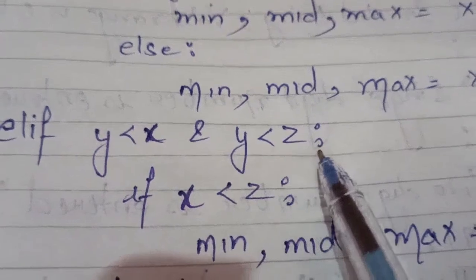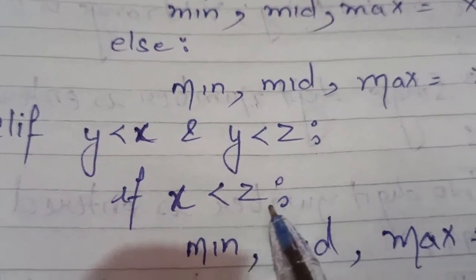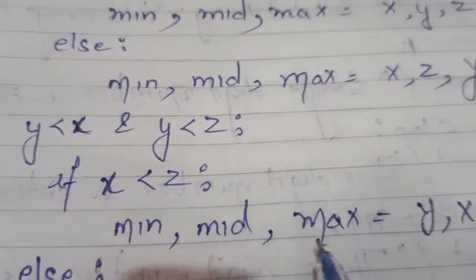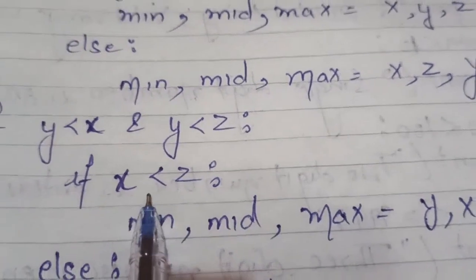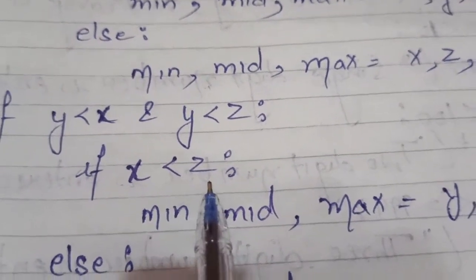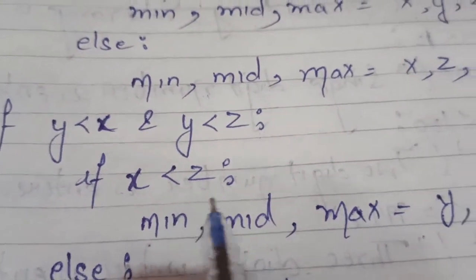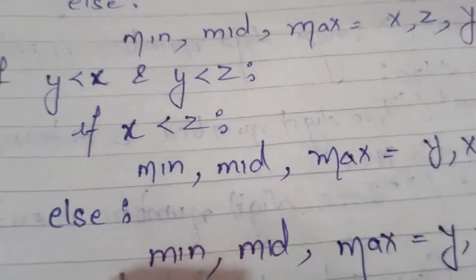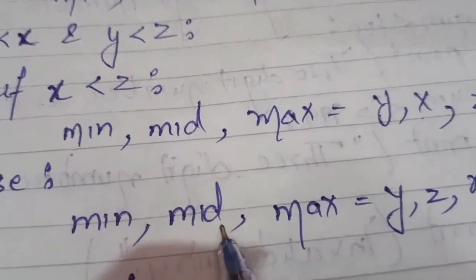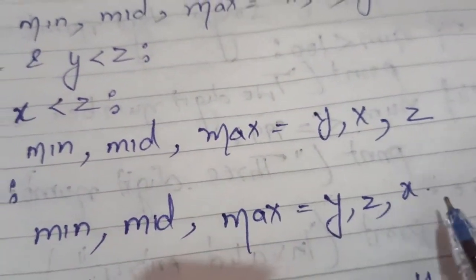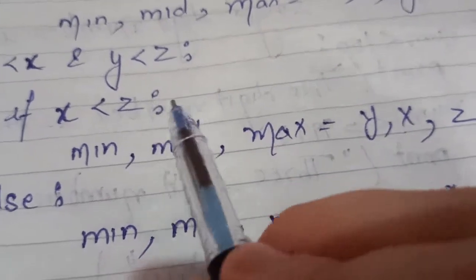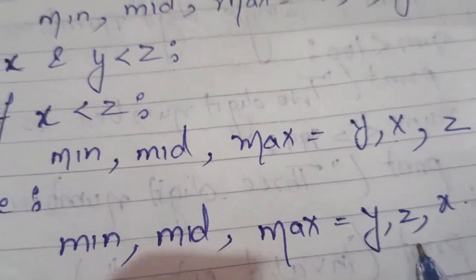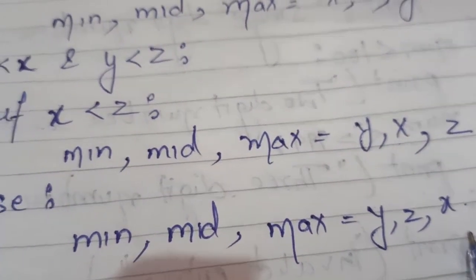In elif I have mentioned y is less than x and y is less than z. If x is less than z, so that means y is smaller than x and y is smaller than z, so that means the minimum number here is y. But if x is less than z, okay, that means x is greater than y, so that means the medium one is x and the max is z. Else minimum, medium, max is y, z, x. As this condition fails, my minimum value is y, the medium is z and the max is x.